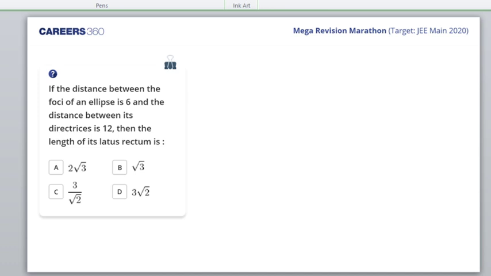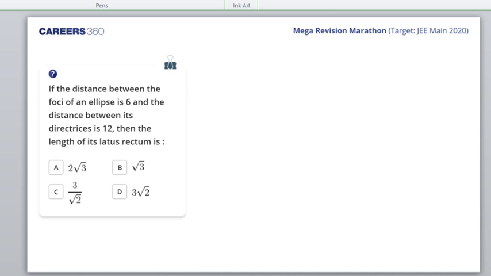So for an ellipse, that is x square by a square plus y square by b square is equal to 1, there are two foci, minus ae, 0 and ae, 0. What is the distance between the foci? It would be 2ae, where e is the eccentricity. And then we have directrices.